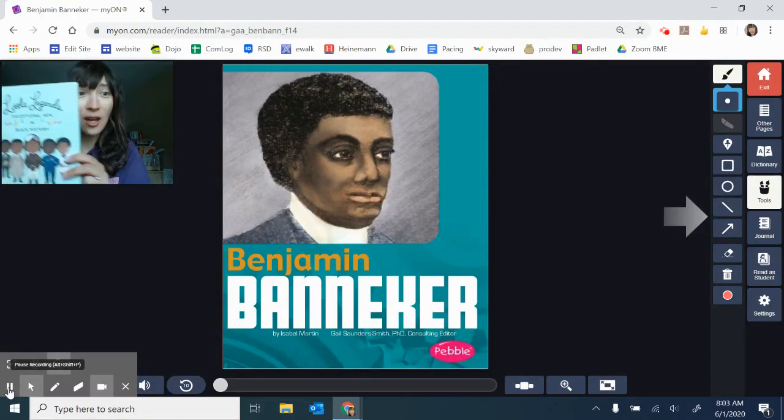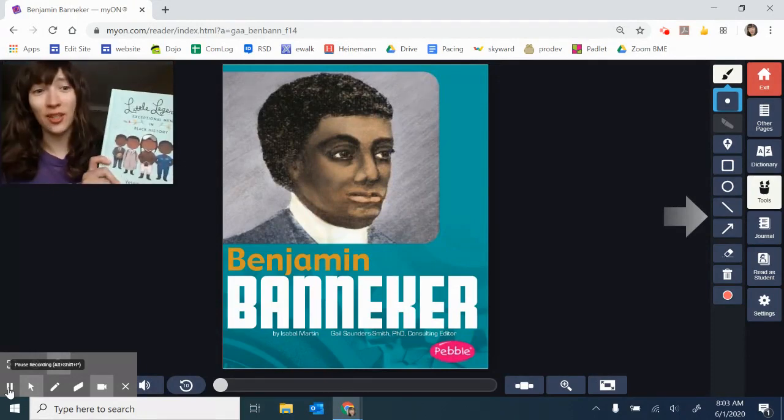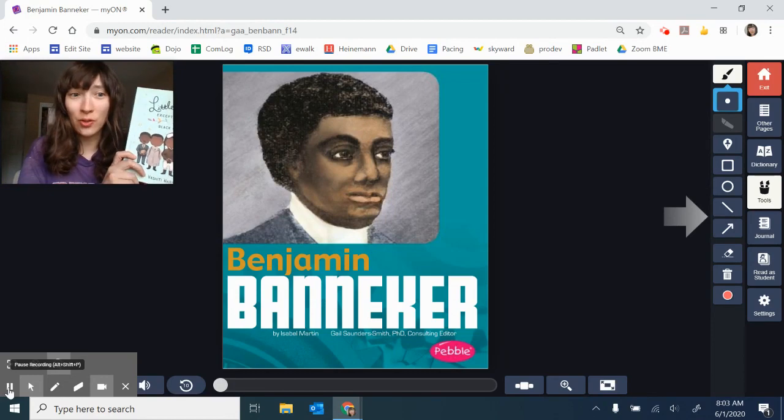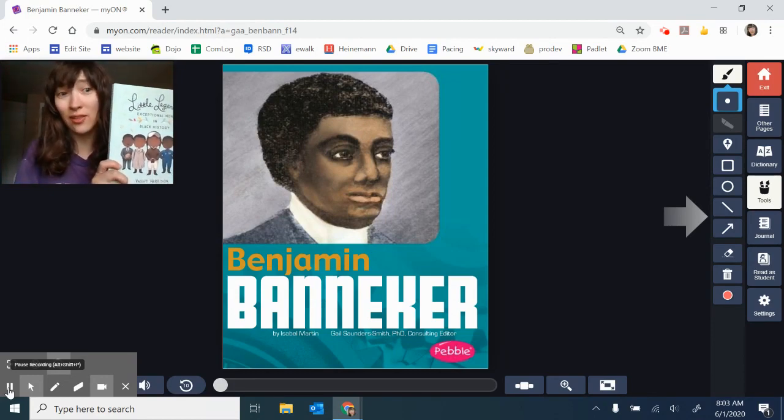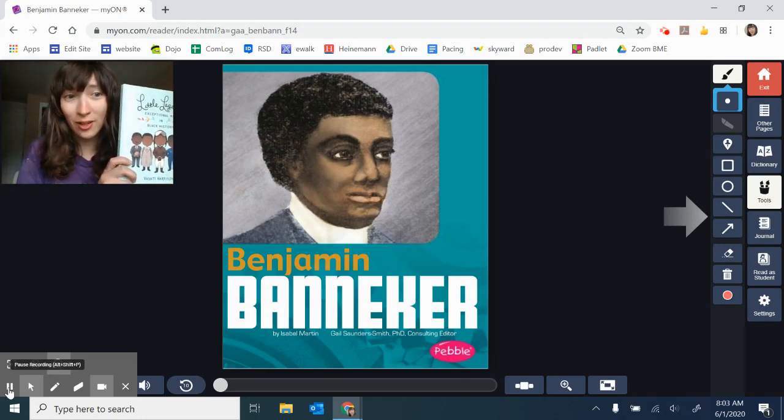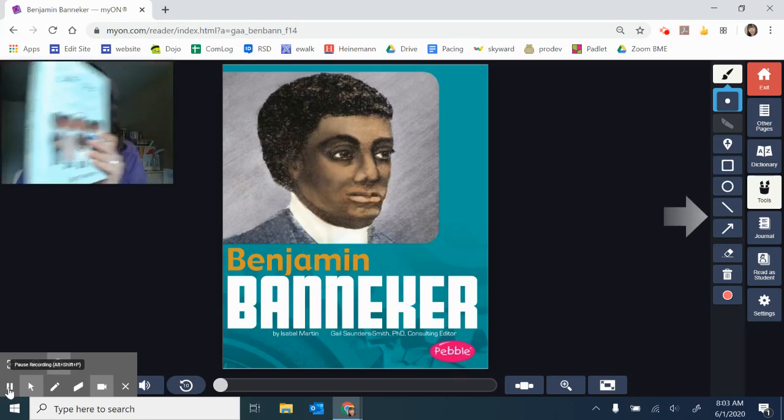In my class, we actually read this book, Little Legends. I have this book for my baby June, and it's about exceptional men in Black history. And Benjamin Banneker is in this book, as well as a lot of other heroes that we talk about today.